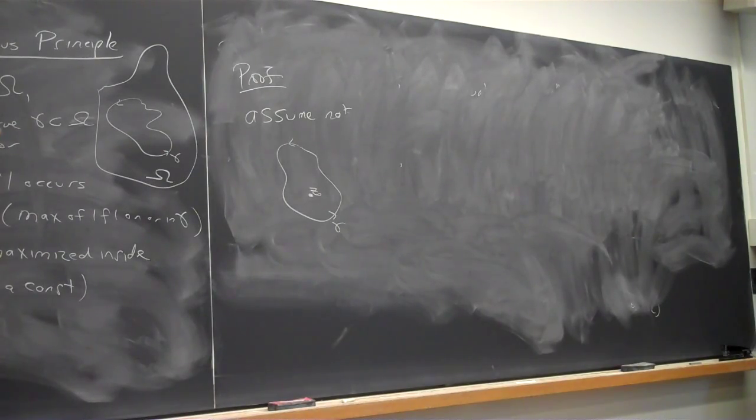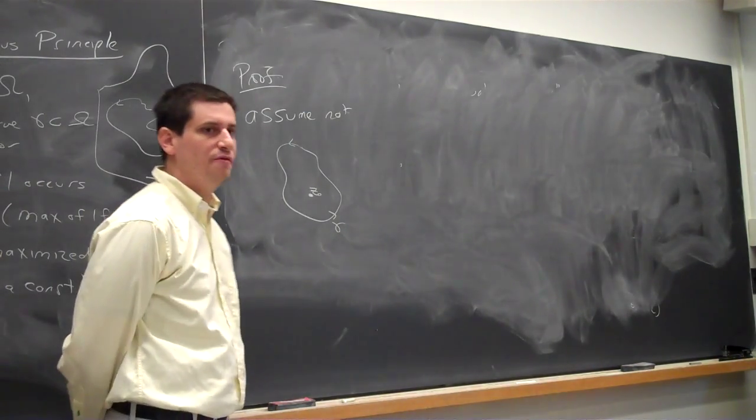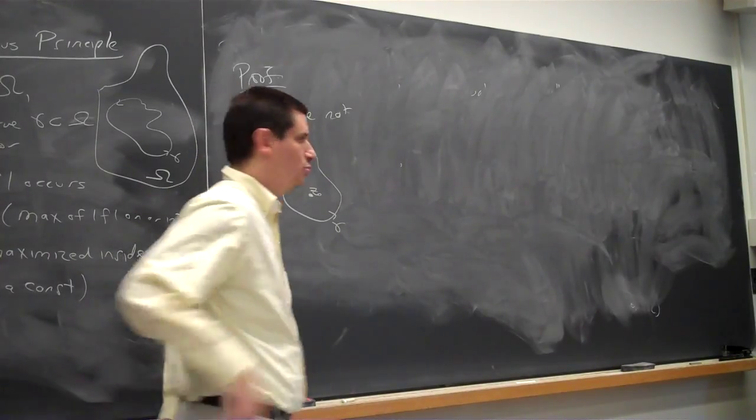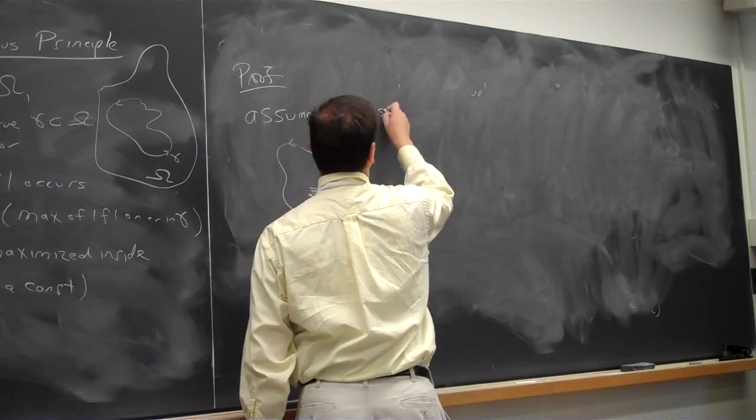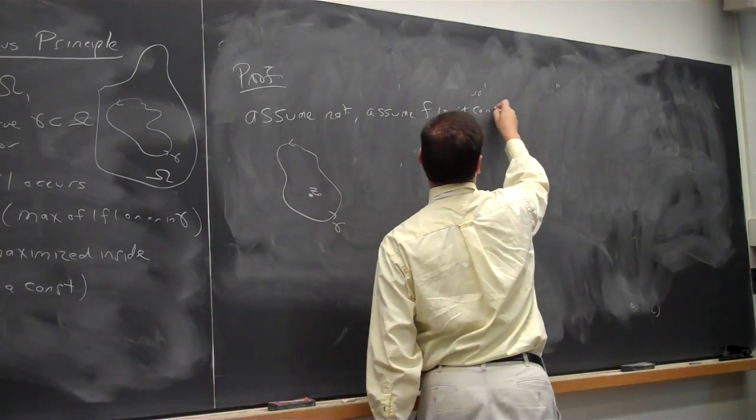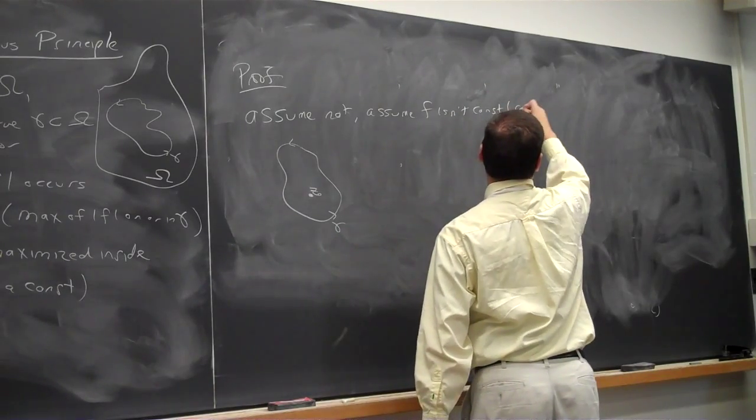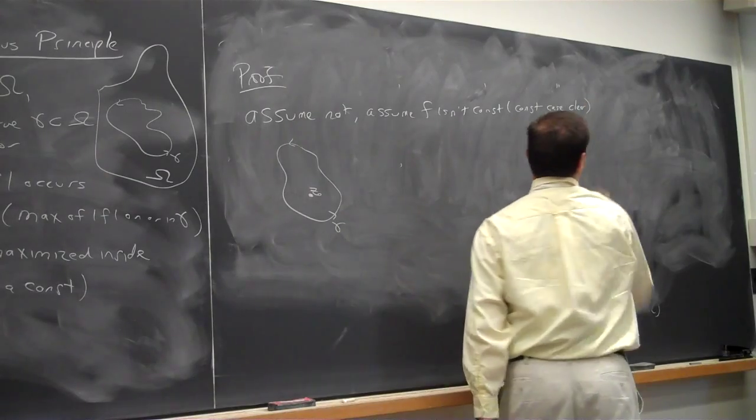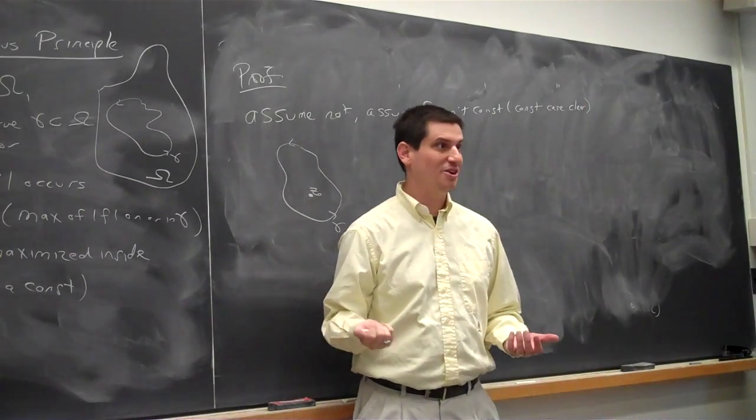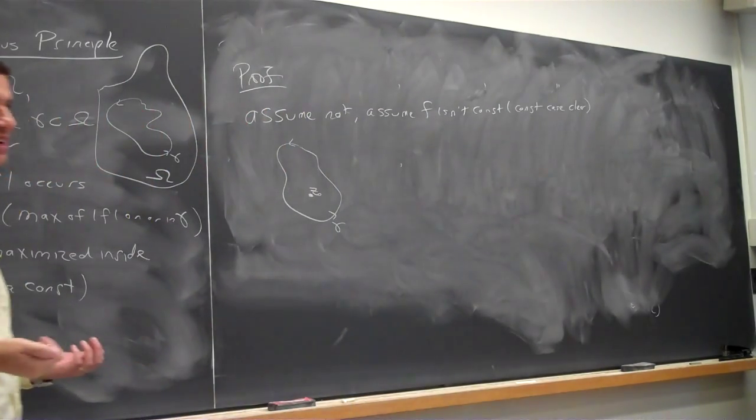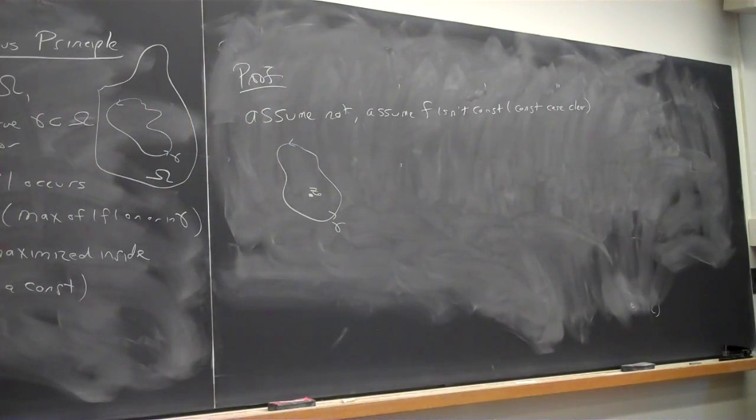Well, there's two possibilities. Can we assume that the function is not constant, that we understand the constant case? Sure, assume f isn't constant. Constant case is clear. If the function is constant, does it take on its largest value on the boundary? Yes. It takes on its largest value wherever you want it to take its largest value. So let's just worry about the case when f is not constant.